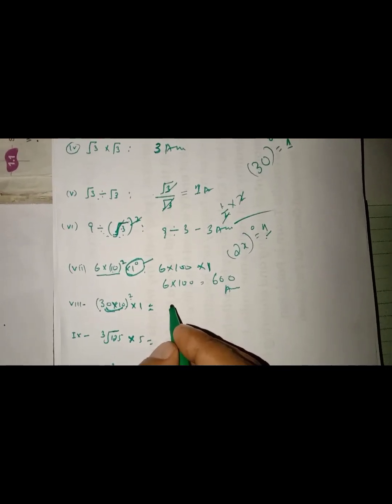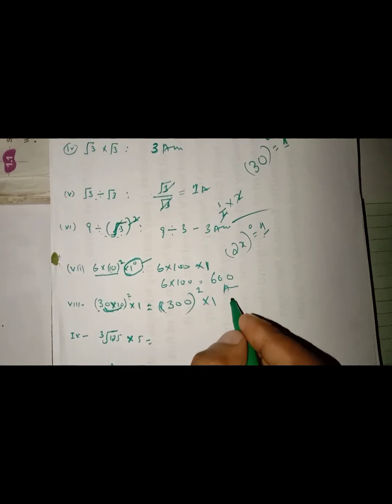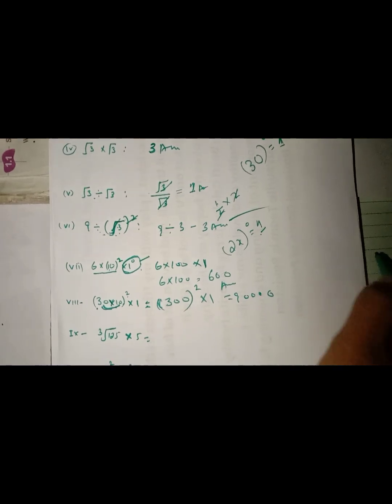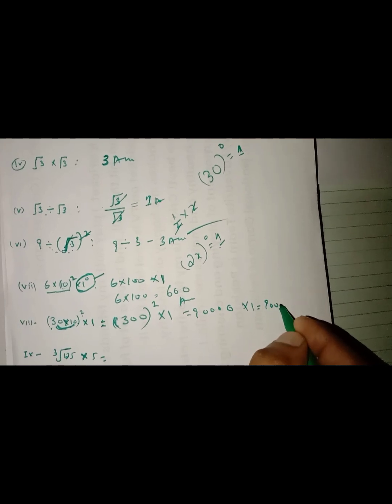Now here is another problem, very conceptual, very tricky. We should try to solve it. This is a whole square. It means the square of 10 and 30. So first of all, we find the multiplication of these two. 30 and 10, 10 times 30 is 300, whole square, multiplied by 1. The square of 300 will be 90,000, and multiplied by 1 is equal to 90,000.